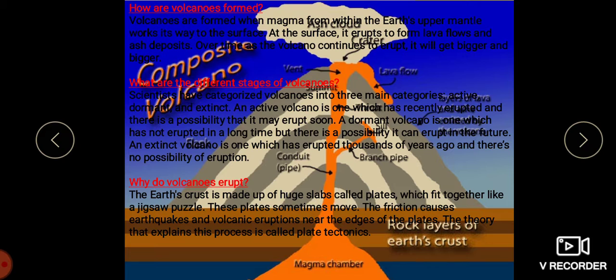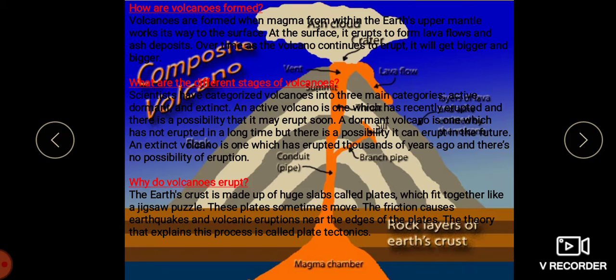Then what are the different stages of volcano? We have different types of volcano on the basis of periodicity or frequency of eruption. Volcanoes are divided into three types: active volcanoes, dormant volcanoes and extinct volcanoes.